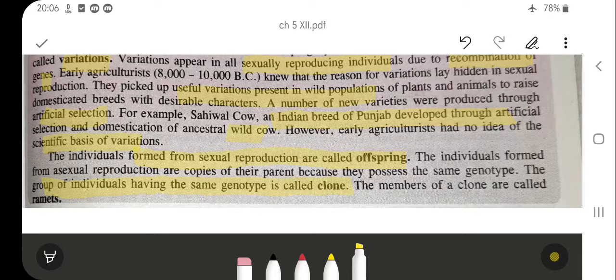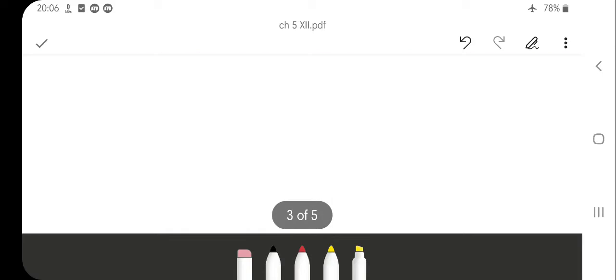So this is the major difference between offsprings and clones. Like begets like means we inherit things, but during sexual reproduction some differences arise, that is the variation, but still we resemble each other. That's why it is like begets like.